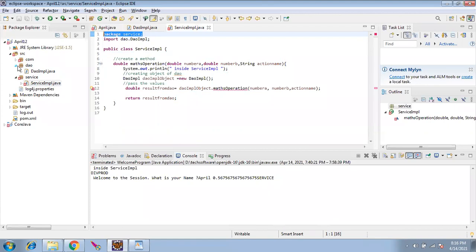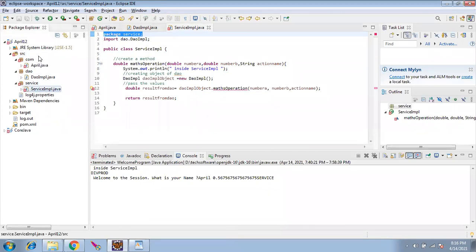So packages are the folder structure in Java, and any class should have the package declaration at the start of the file, just to tell the compiler under which folder, we call it package, not folder, the class is residing.